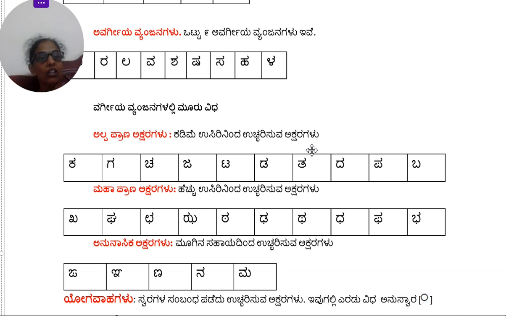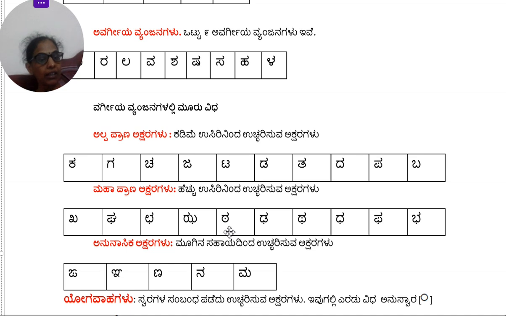You take less breath to pronounce these alphabets like ka, ga, cha, ja, right? Mahaprana is hechchu usirininda ucharisuva aksharagalu. This you stress a little. You breathe a little harder when you're pronouncing these alphabets. Kha, gha, chha, jha, right? So you breathe a little harder when you're pronouncing these alphabets.